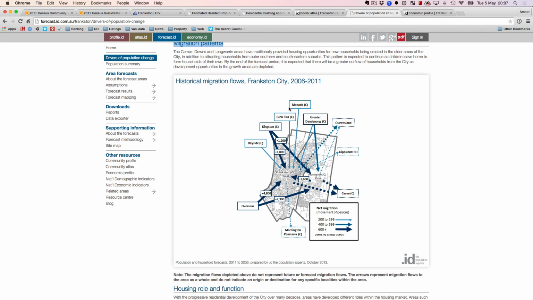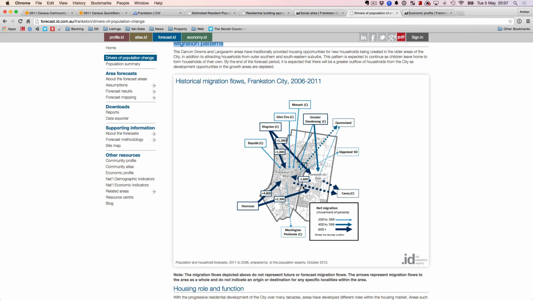Why? Because they're retiring and they've got properties in these local government areas, and the land in that area is far more expensive than in Frankston. Frankston offers a really good lifestyle because it's right next to the beach. It overlooks the bay, and a lot of people downsize and move here.